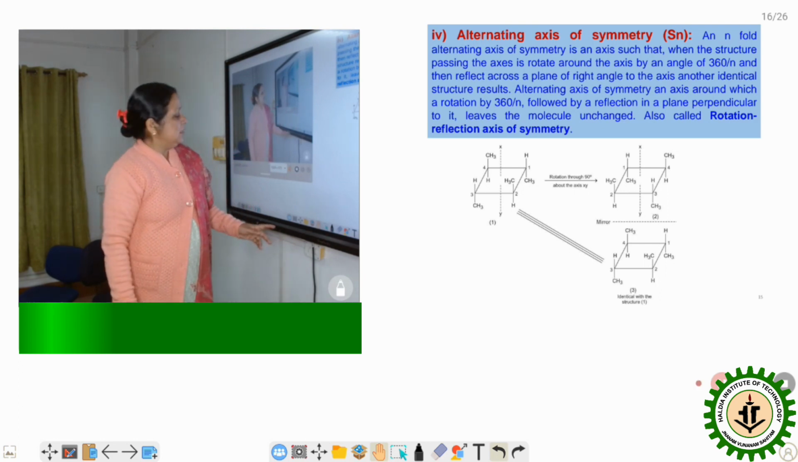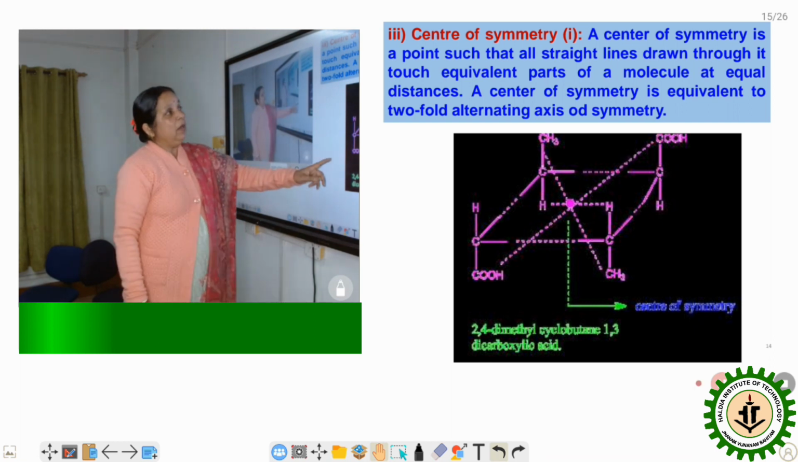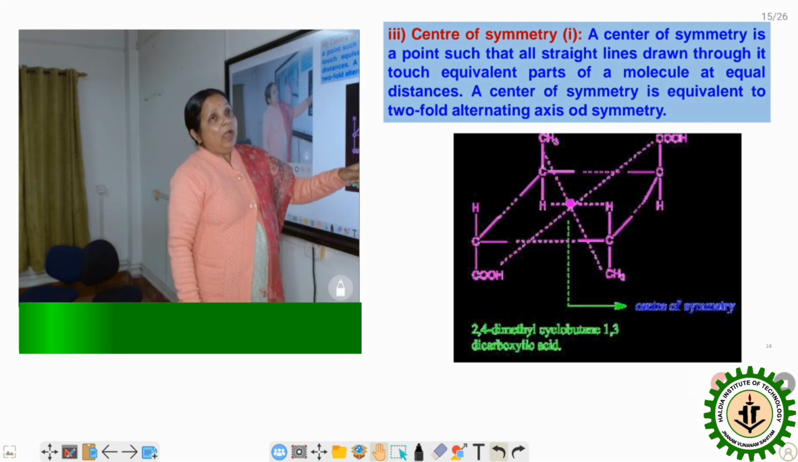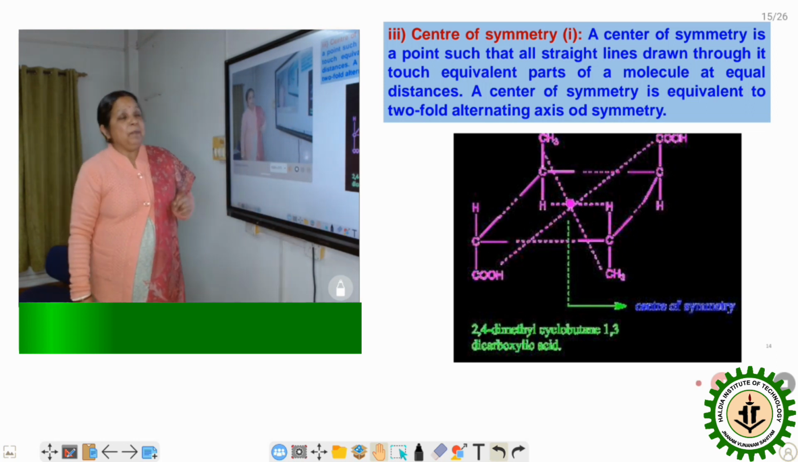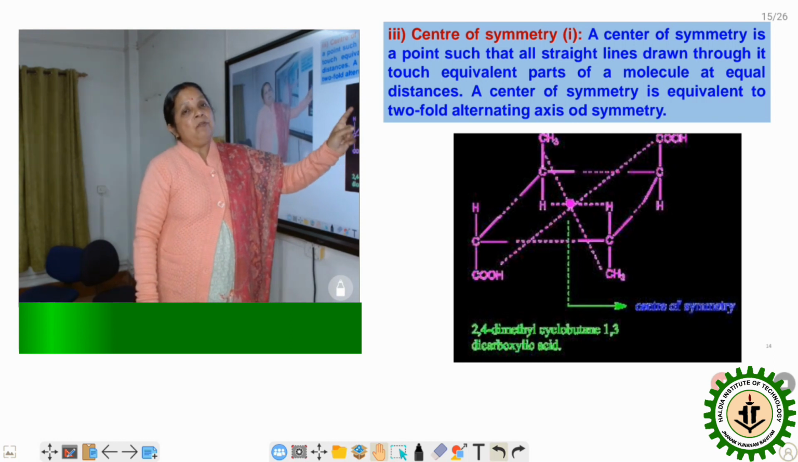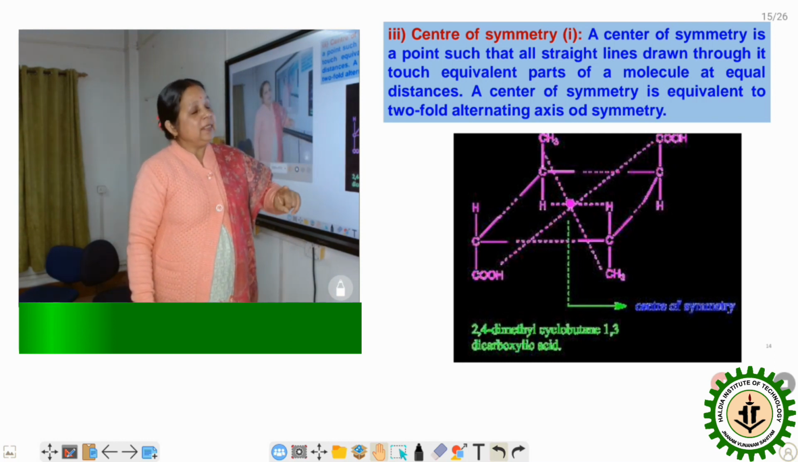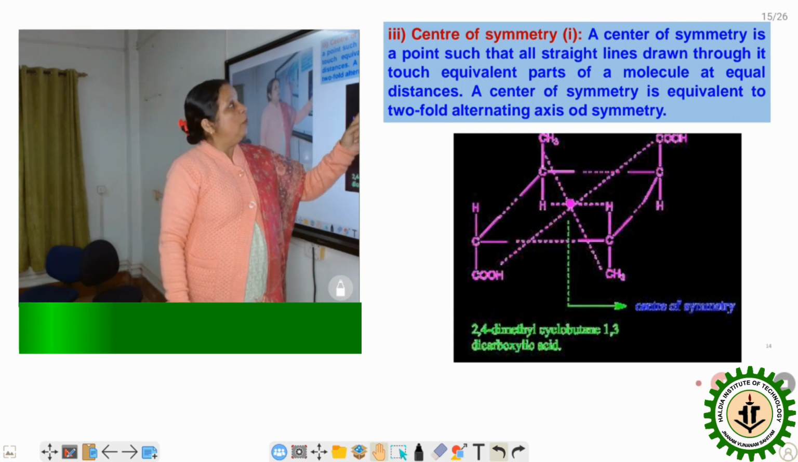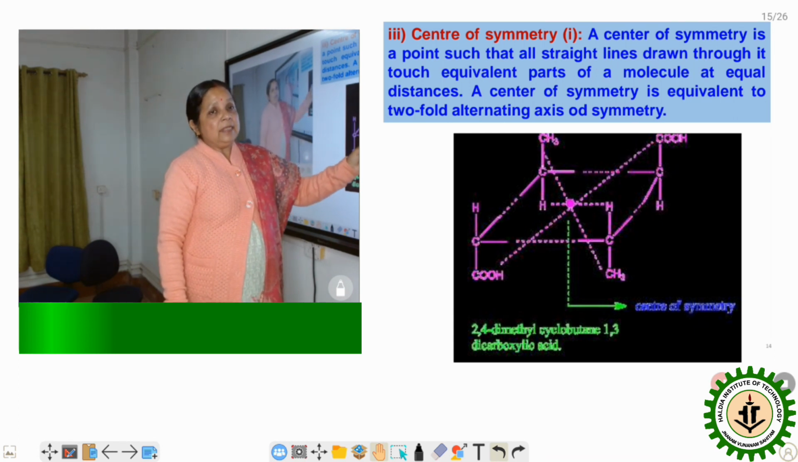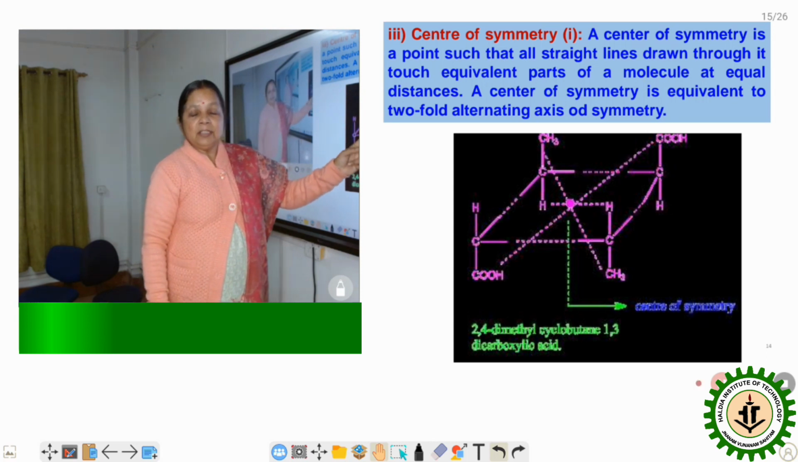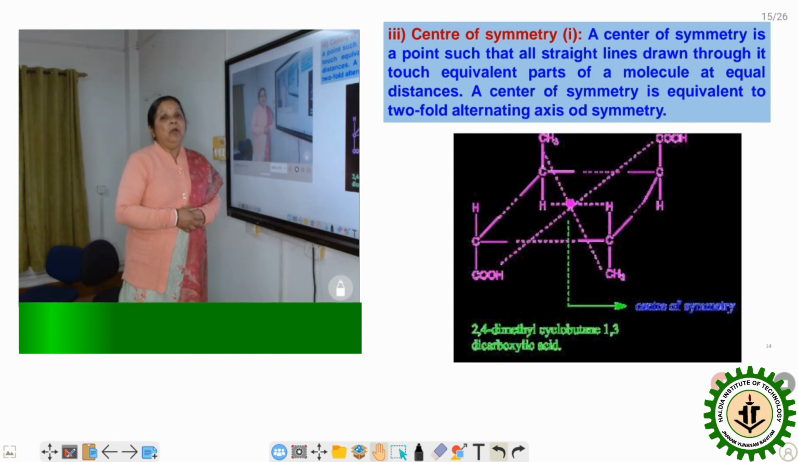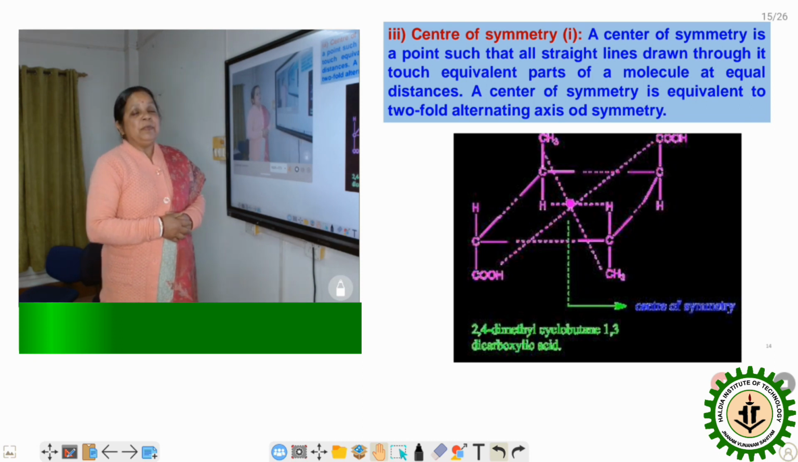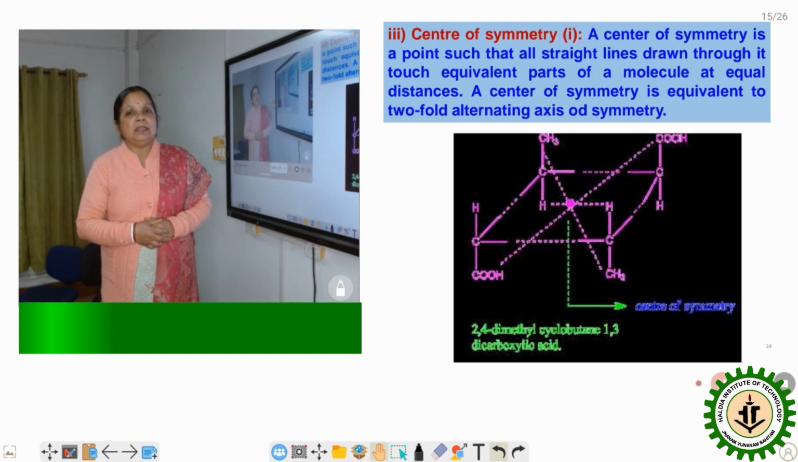Now we are taking the various types of compound. Say here this compound has the center of symmetry. Now center of symmetry is equivalent to 2-fold alternating axis of symmetry. It means if I rotate this molecule by 180 degrees and then take the mirror image, it will generate the same molecule. So we can say that this molecule has the 2-fold alternating axis of symmetry, and the center of symmetry is also present. In other words, the center of symmetry i is equal to S2, which means that center of symmetry is equal to 2-fold alternating axis of symmetry.